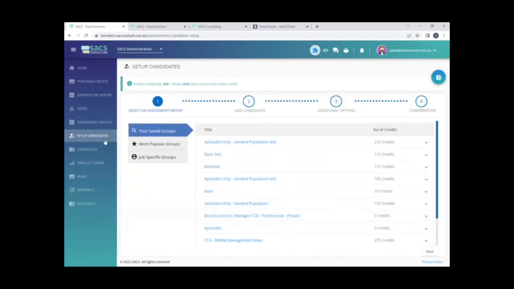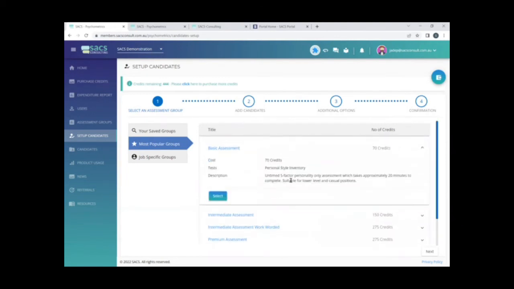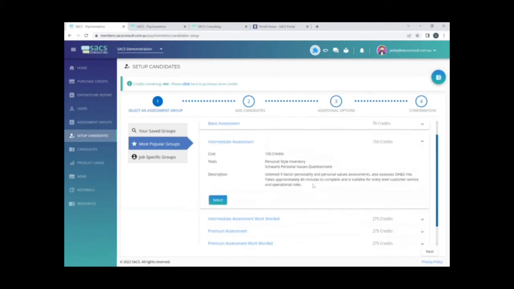Moving to the setup candidates section, this is quite similar if you are a previous user of the old version of the portal. What you've got here is your saved groups. So these are assessment groups that have been set up specifically for your account, as well as any custom groups that you've created yourself when setting up candidates. The most popular groups tab shows you our standard suite of assessments that we offer. And if you click through those, you'll get an understanding of what is included and the approximate time it takes for people to complete the assessment.